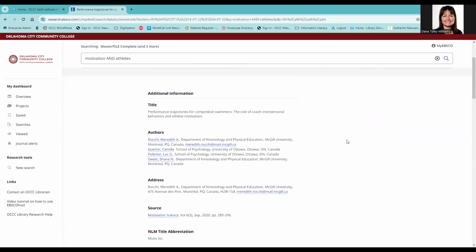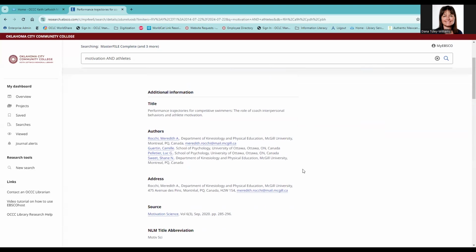Right away, we see the author's names and, in many articles, their affiliation. This helps judge the credibility. We note that these authors are affiliated with different universities, so that's good news.